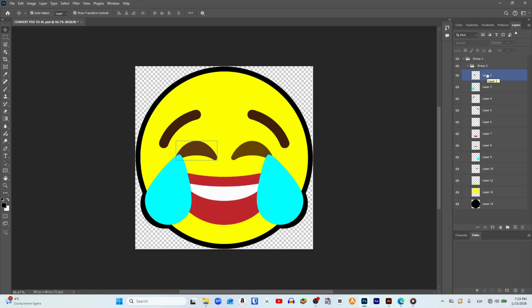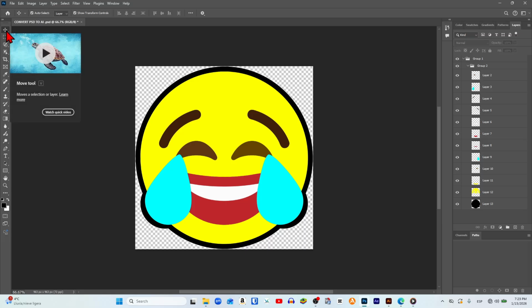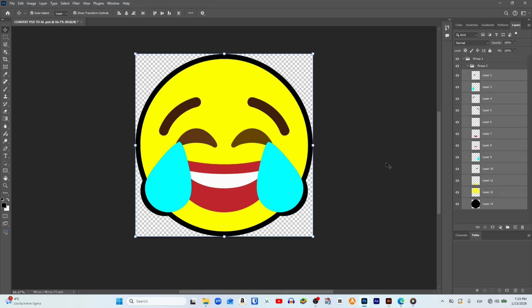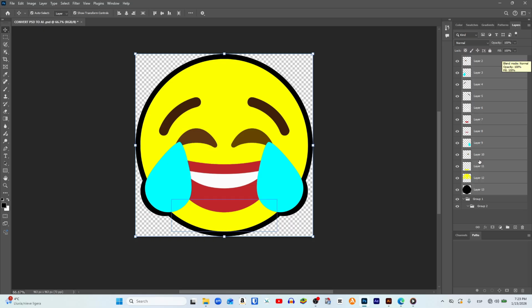After that, we go to the left toolbar, and at the very top of it, we activate the Move tool. Then we make a selection that includes all the elements of our object, and we can see that they are now selected in the Layers panel. After that, we go to the Layers panel again and drag all these objects above the two groups, and then release them.